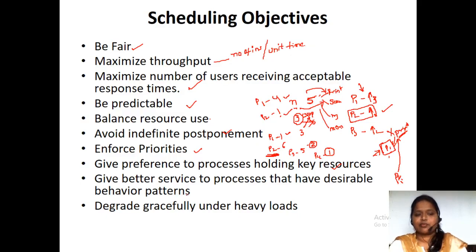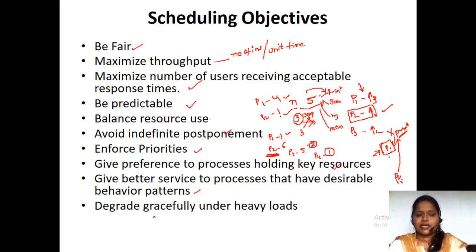And next one is give better service to processes that have desirable behavior patterns. Desirable behavior patterns in the sense, you will understand when it comes to an example. So when we have the chaining properties, we have to give preference to those processes.